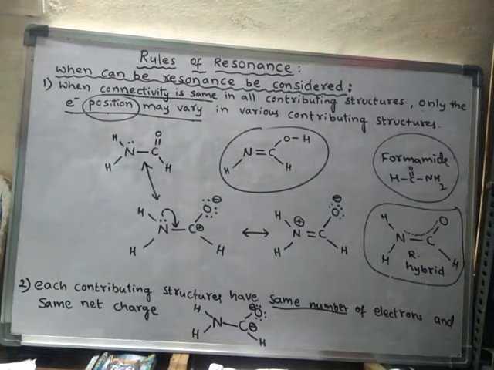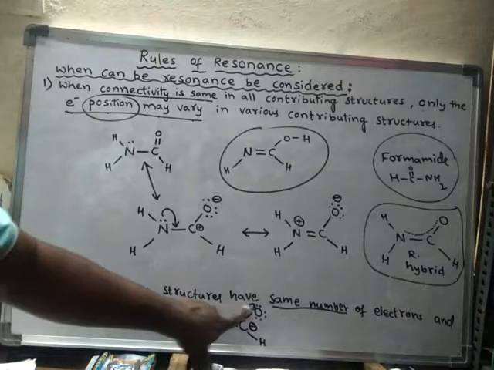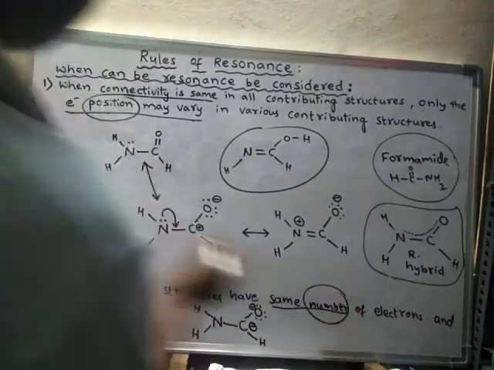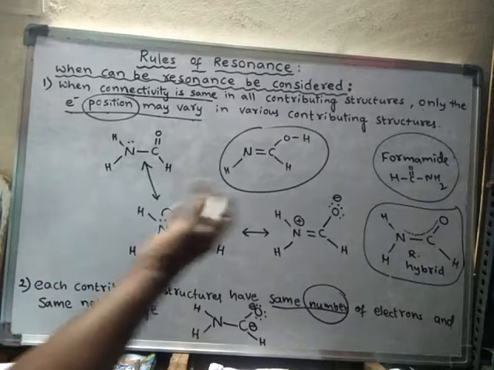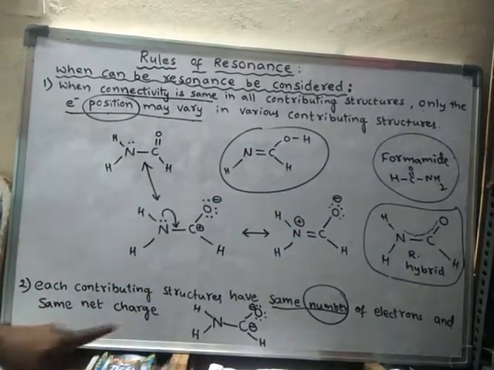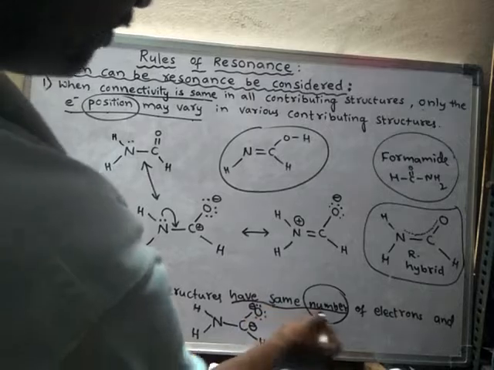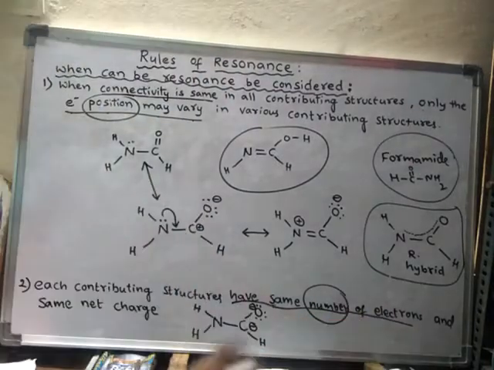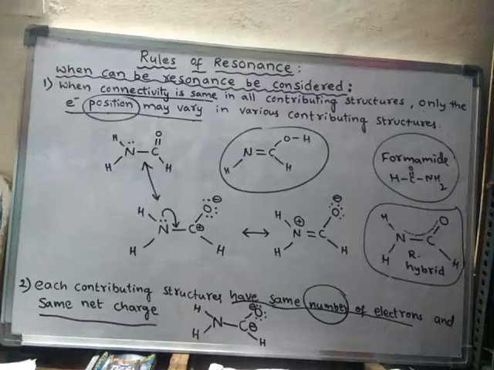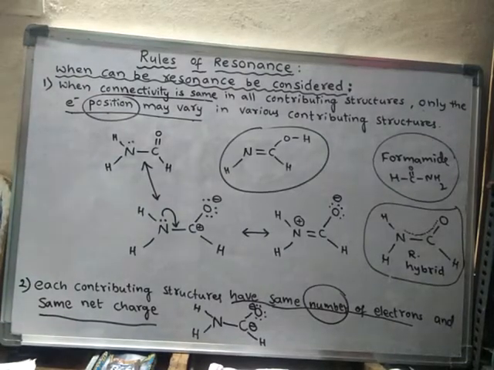Now the second rule: each contributing structure has the same number of electrons. The position of electrons may vary, but the number of electrons should be the same, and the same net charge should be present.